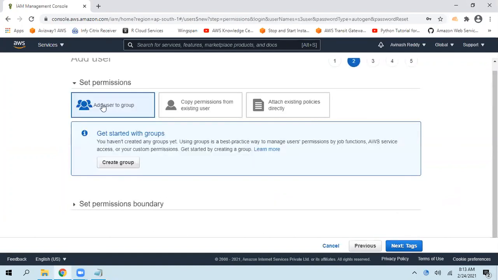Here, first option, add user to group. So first of all, create a group. Then add this user to a group. So do we have any groups now? We don't have any groups now. For example, as I mentioned, multiple IAM users are there. So in that case, create a group. So what is the group name you want to give?